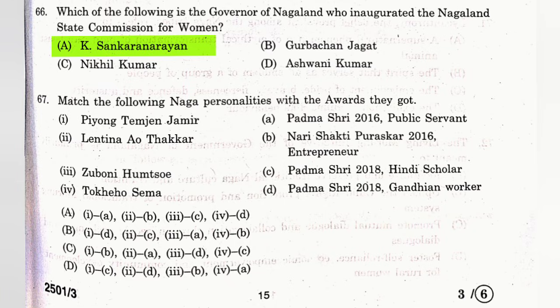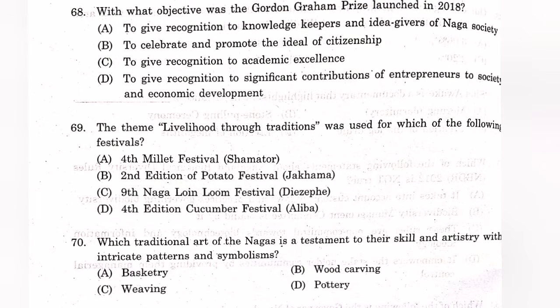Question number 67. Match the following Naga personalities with the awards they got. The personalities are Pyongdemjen Jamir, Letina Ao Thakkar, Zuboni Homchoy, and Tokeho Sema. The answer is D. Question number 68. With what objective was the Gordon Graham Prize launched in 2018? The answer is A. To give recognition to knowledge keepers and idea givers of Naga society.